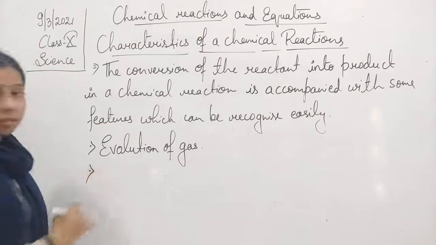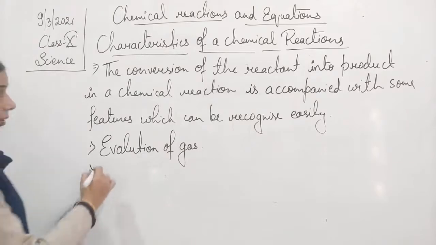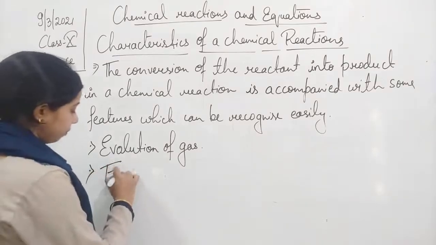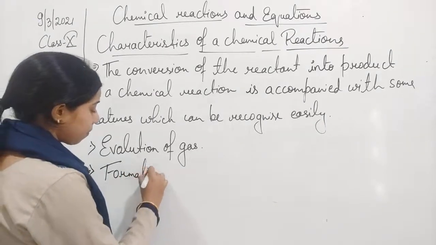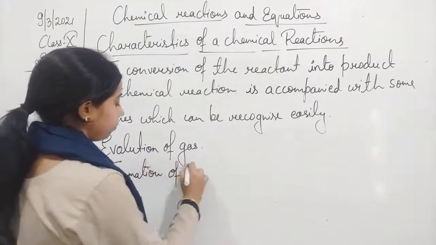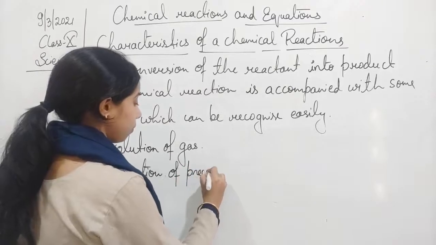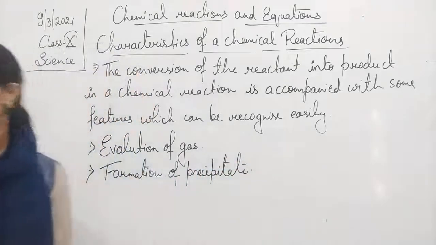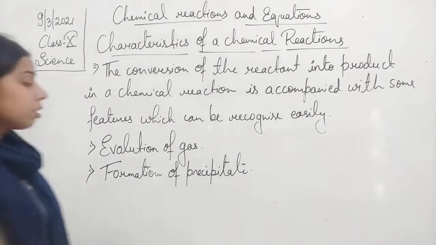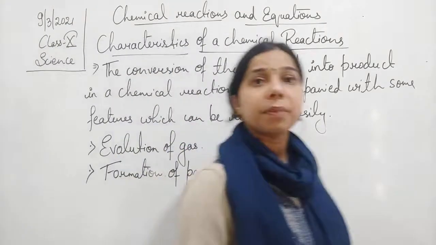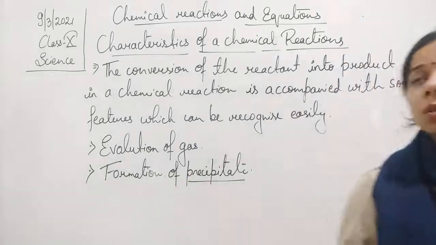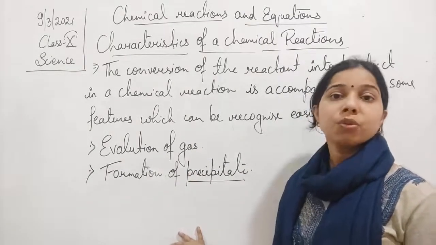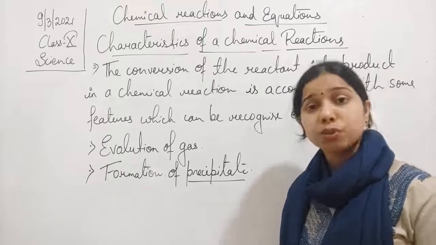Second one is formation of a precipitate. You see students, whenever we talk about the precipitate, it means a solid substance which remains insoluble in the solution itself.